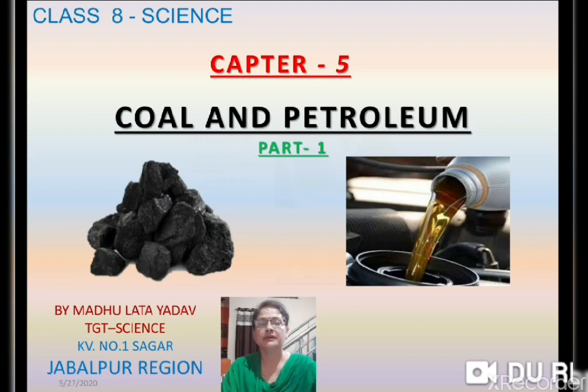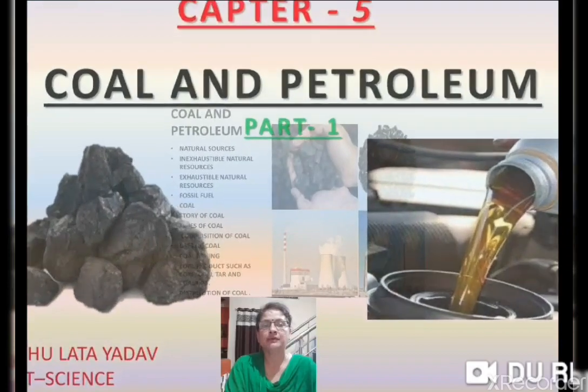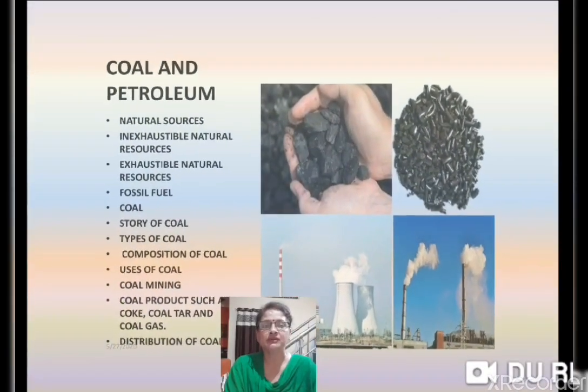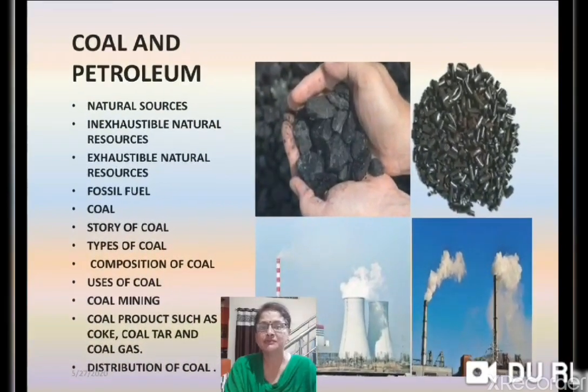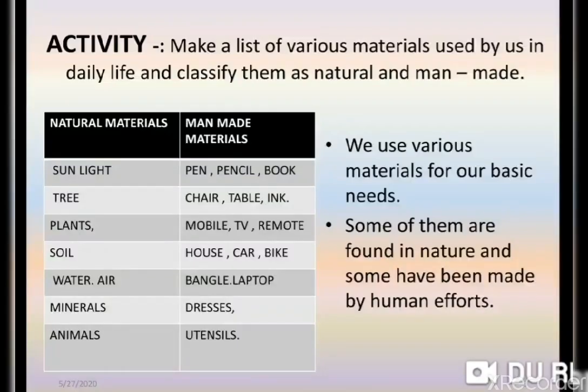Now children, in this chapter we will discuss natural resources, inexhaustible natural resources, exhaustible natural resources, fossil fuel, coal, story of coal, types of coal, composition of coal, uses of coal, coal mining, coal products such as coke, coal tar and coal gas, and distribution of coal.